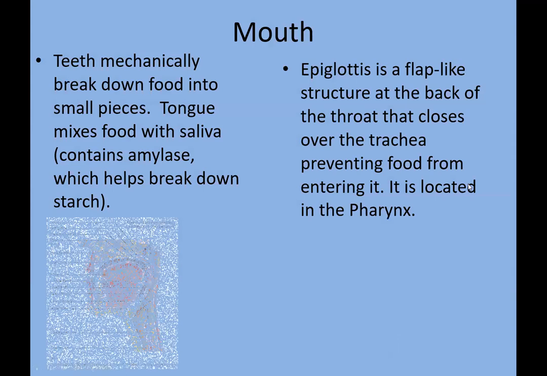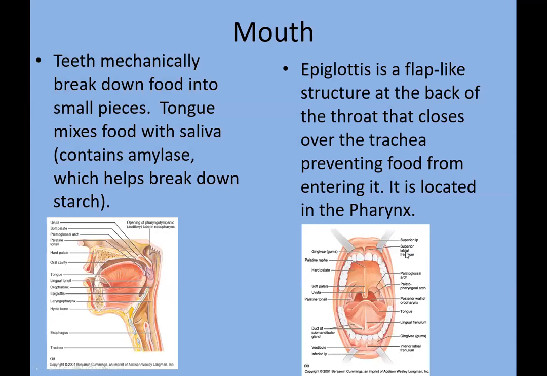So in order that the food does not choke us, that the food does not go inside the trachea, there is a flap-like structure known as the epiglottis, which covers the trachea whenever we swallow food, so that it does not go into the trachea.